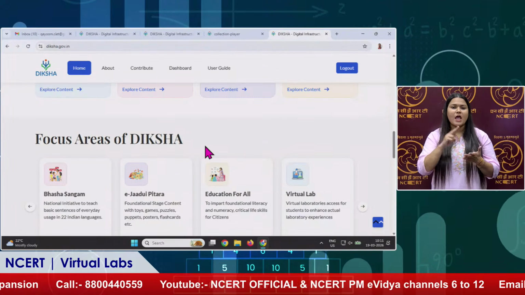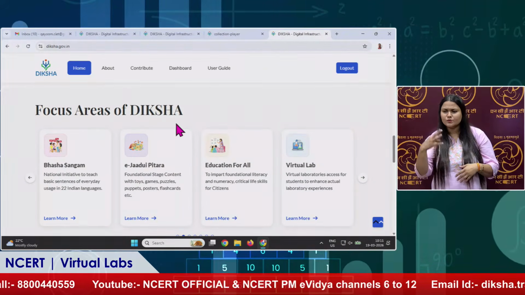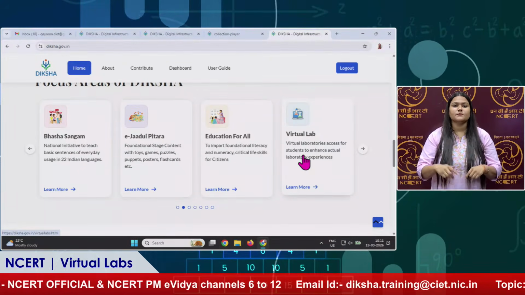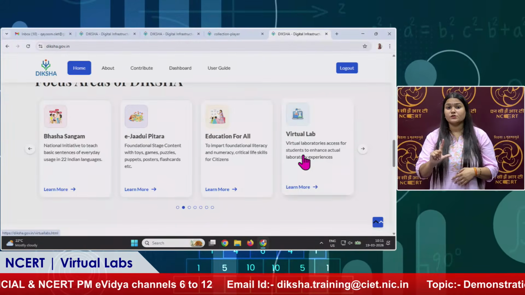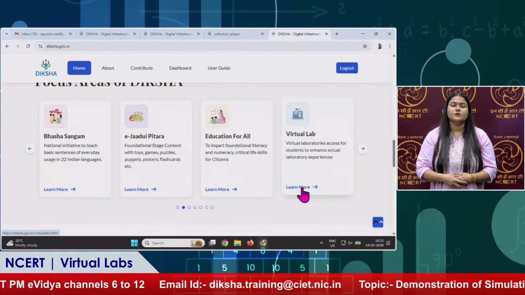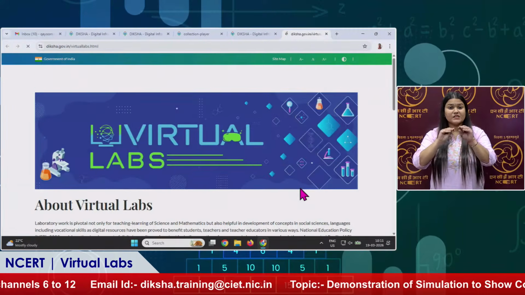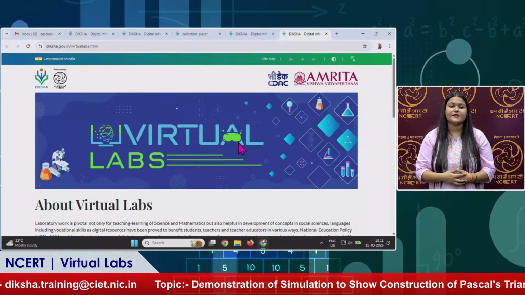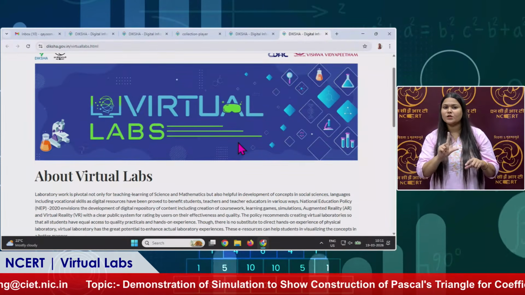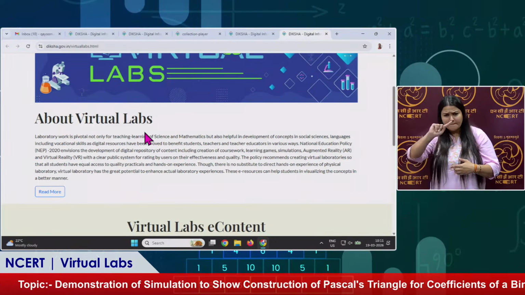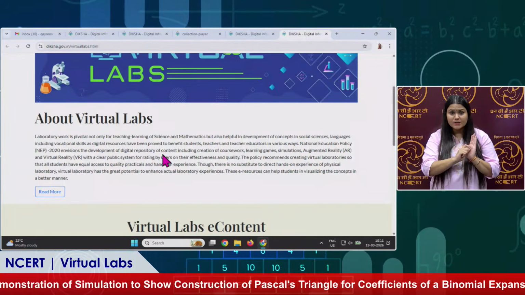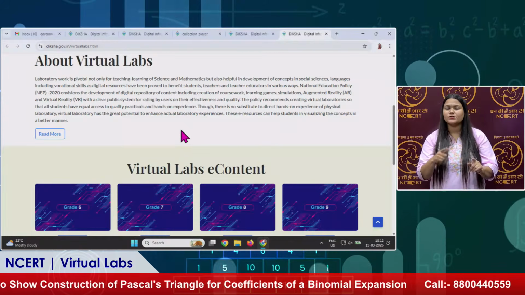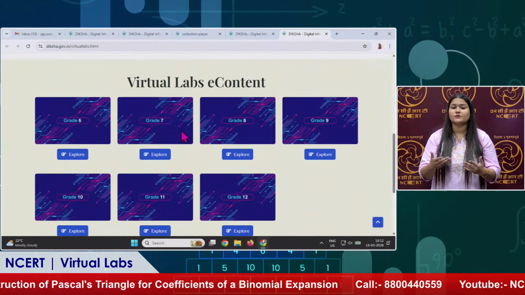Then we will come down a little, to the focus areas of Diksha. These are some focus areas. Here we can see this virtual lab is one of the focus areas of Diksha. We will learn more. We will click on this. We will land on this virtual labs platform, and we will scroll down. About the virtual labs, it is written how it works and how students and teachers can benefit from these virtual labs. Then we will scroll down a bit.